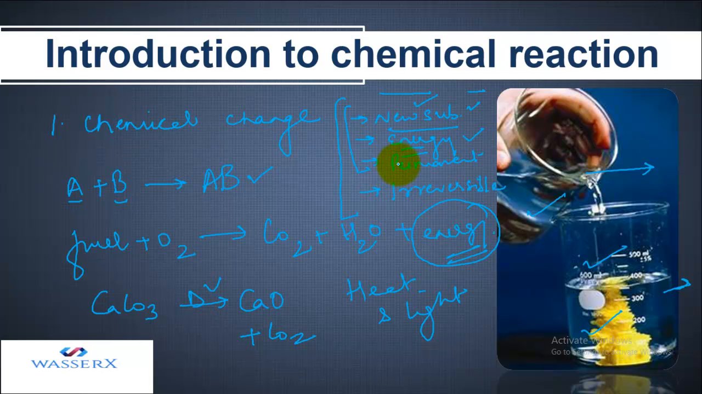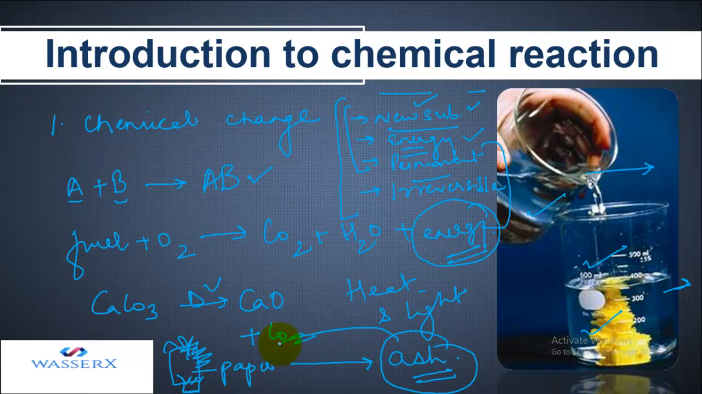Another thing is that the change is permanent and irreversible. Let's take an example again. For example, if I have a paper, and I'm burning it with the help of a burner, it starts burning, and finally this paper gets converted into ash. Now, is it possible to convert this ash back into paper? No, it's not possible. So that means this is a chemical reaction. Though we get a new substance and energy changes are involved as well, this change is permanent and irreversible. It cannot be converted back into paper.